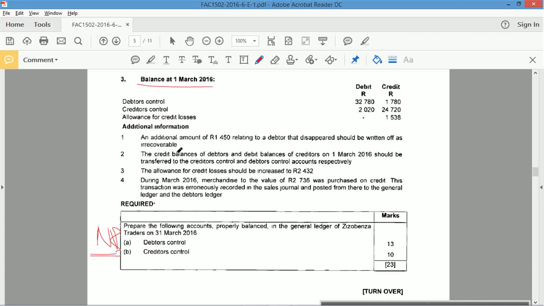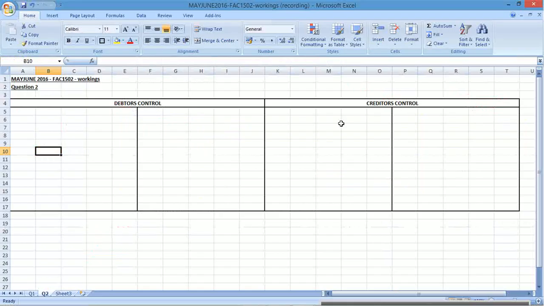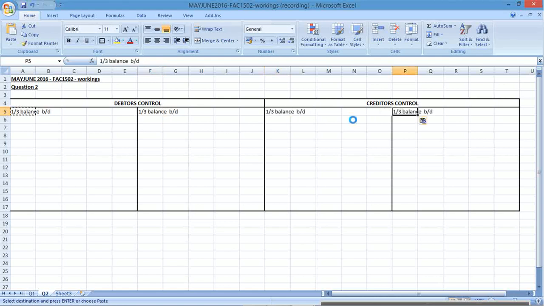I need opening balances. Okay, balance at 1st March. This was 31st March 2016. So we look at transactions for the month of March. There's debtors, there's creditors. There's my opening balances. They gave you debits and they gave you credits. So you can show them as 2 separate balances, or you can show them as 1. I'm going to keep it separate because they gave it to us as separate. Right, so 1st of March 2016. Balance brought down.